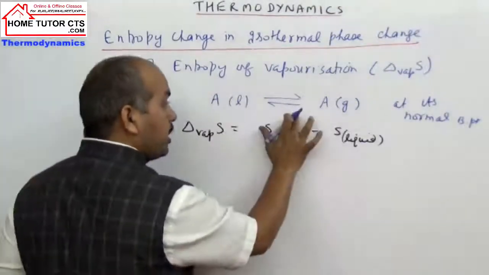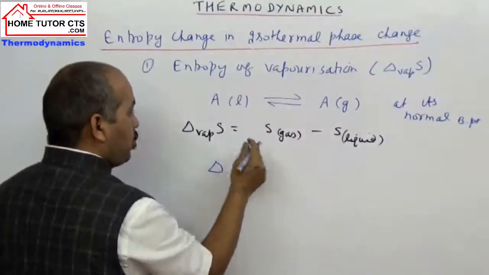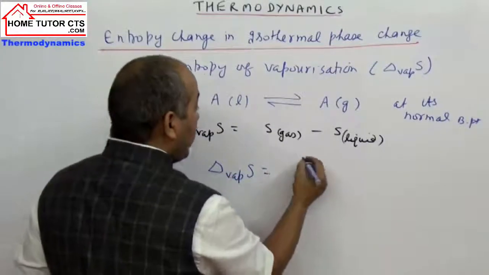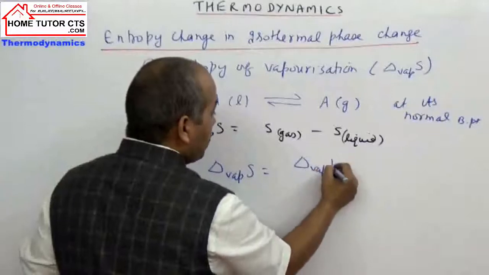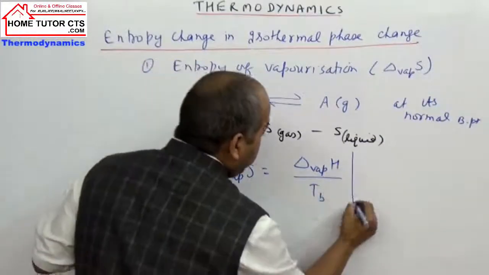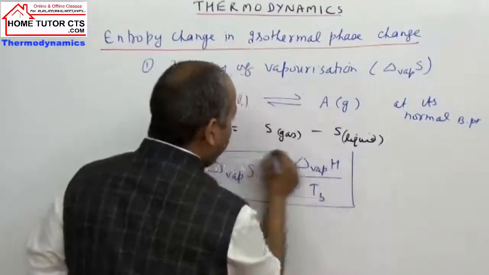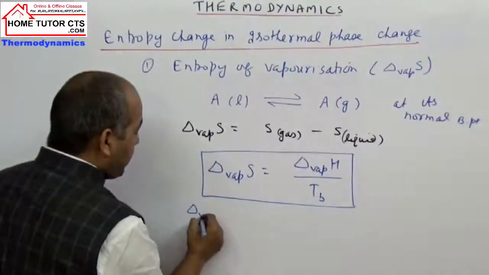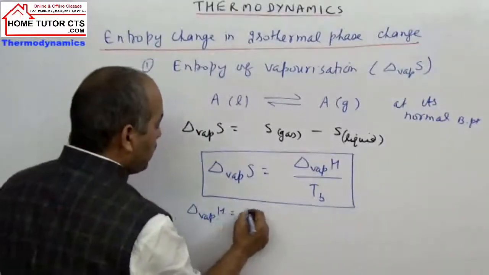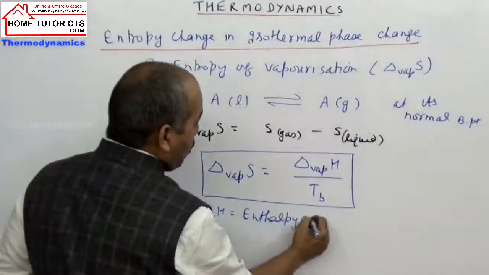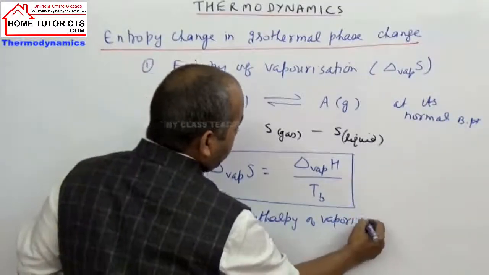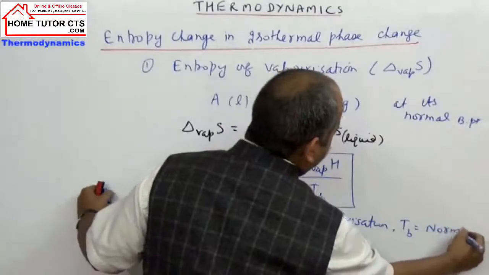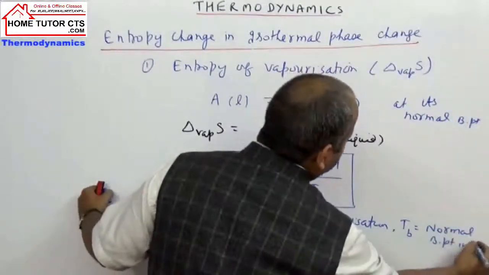Since the process is taken at equilibrium, by the definition of entropy change, the entropy of vaporization can be written as enthalpy of vaporization by TB. Delta H vaporization is called the enthalpy of vaporization, and TB is the normal boiling point of the liquid in Kelvin scale.